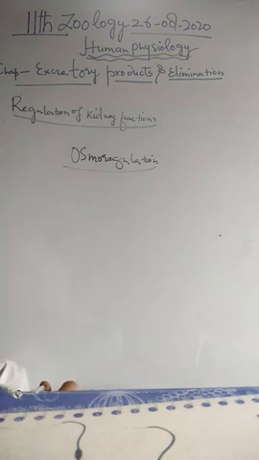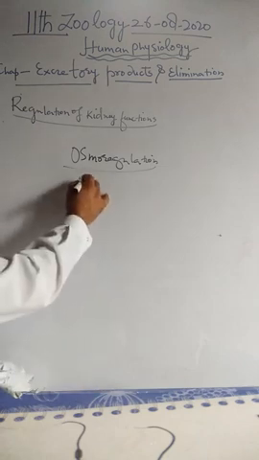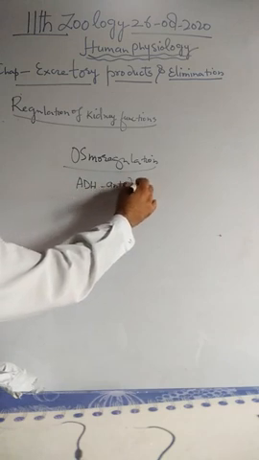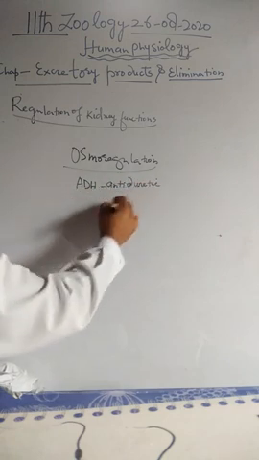Change in blood volume, body fluid volume, and ionic concentration activate the osmoreceptors in the body. Excessive loss of fluid from the body activates the receptors. As a result, the hypothalamus is stimulated to release ADH. This is called antidiuretic hormone.